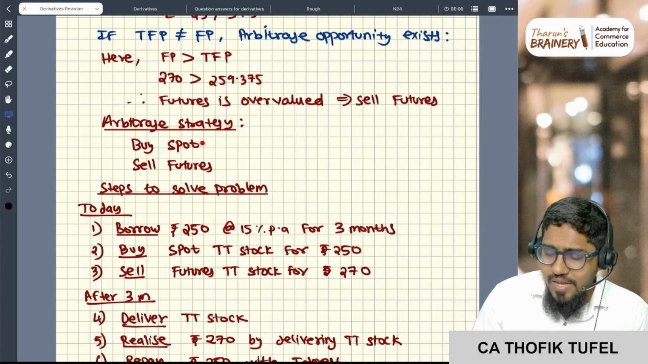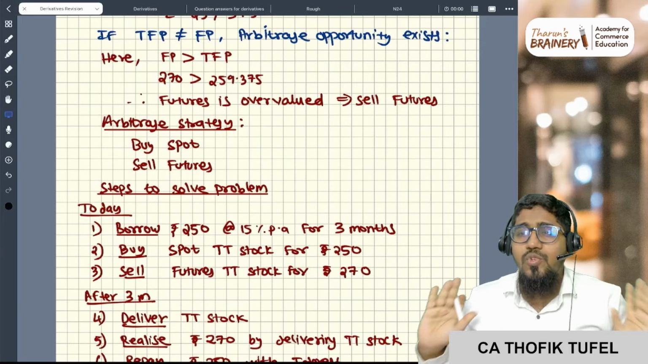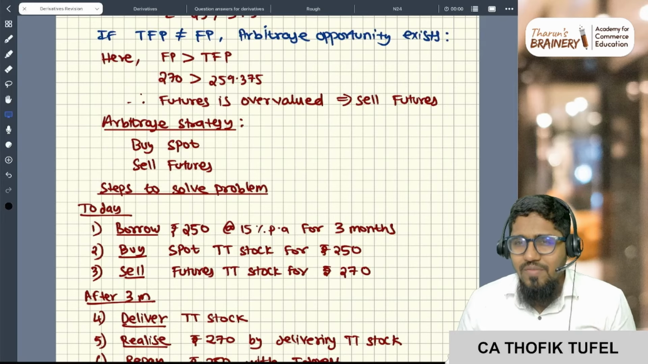Sell futures and buy spot. This is the arbitrage strategy. Always remember the steps to solve the problem. We have the steps.